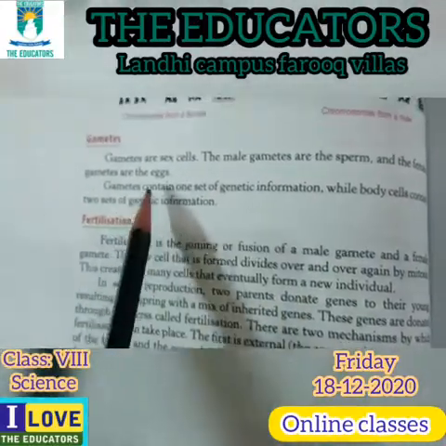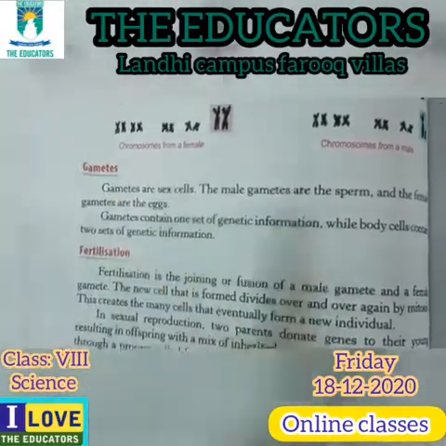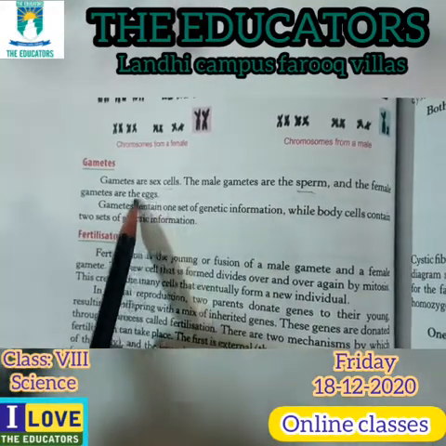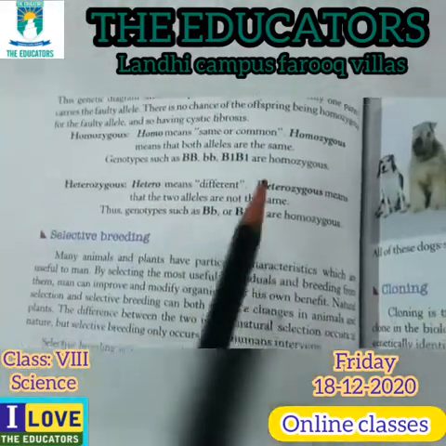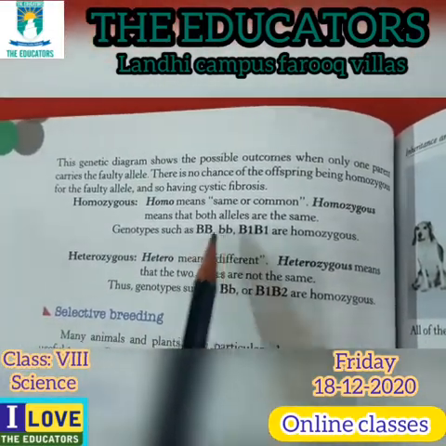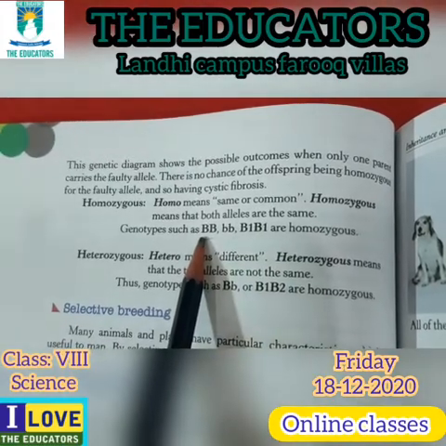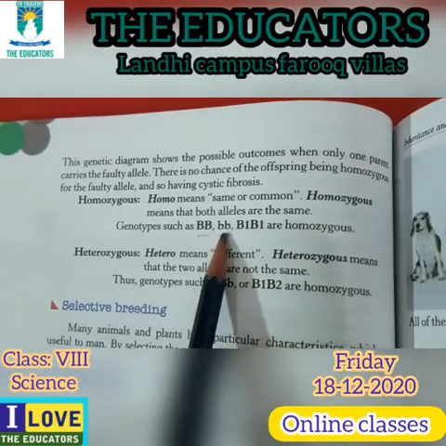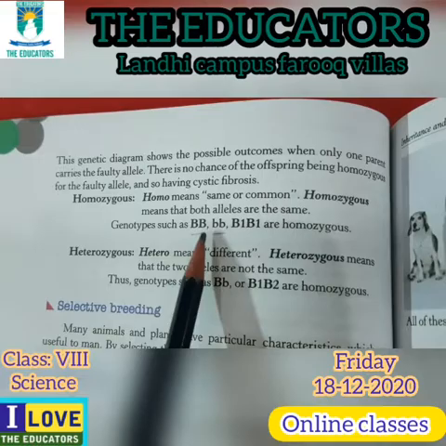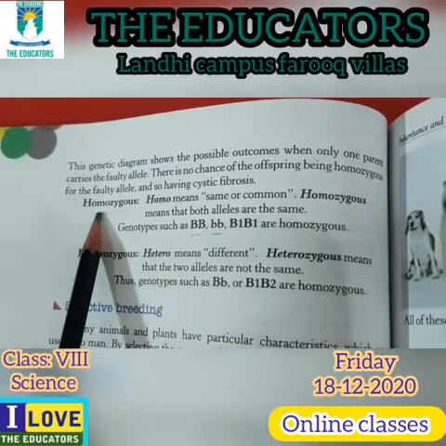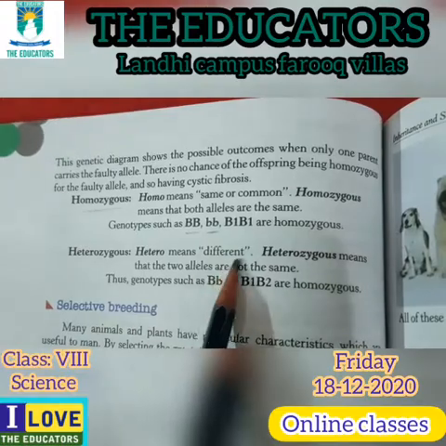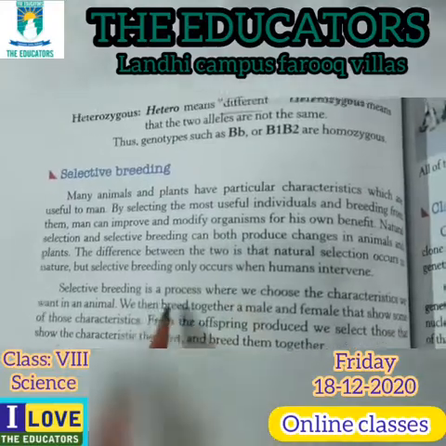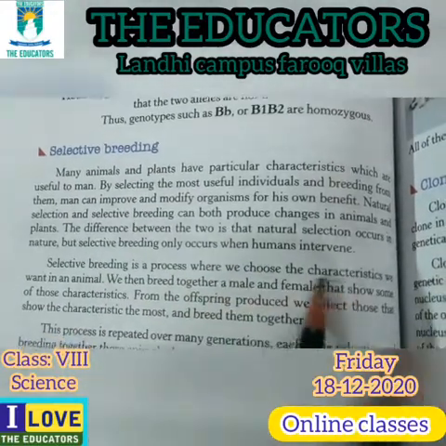And gametes, what are the gametes? Gametes are the sex cells. Sex cells are called gametes. The male gamete is sperm and the female gamete is egg. In homozygous, all the qualities should be the same. If the father is black, the mother should be black, or if they are brown, both should be brown. The same quality is transferred, it is homozygous, and in heterozygous different qualities transfer to the new generation.